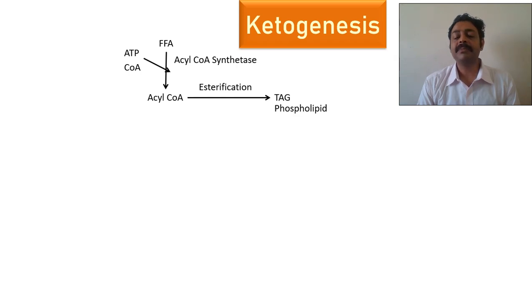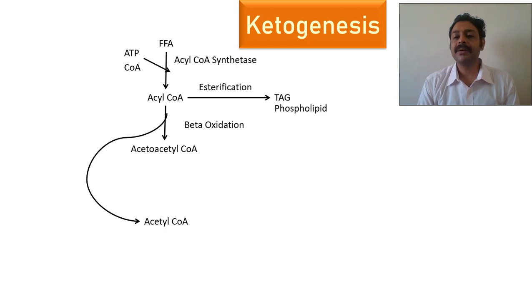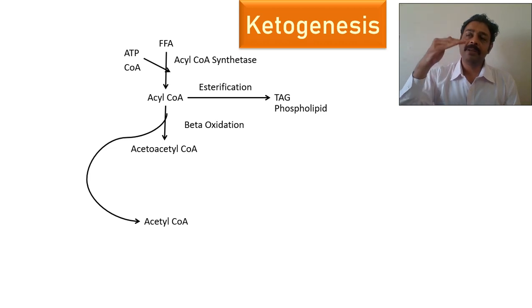It cannot become phospholipid or triacylglycerol because it is a starvation condition. So it goes for beta oxidation and has to produce acetyl CoA. This is the normal course of events, and it also happens during starvation. But what is the step just above the production of acetyl CoA? For example, palmitic acid has 16 carbons, and you keep on breaking it: acetyl CoA, acetyl CoA, acetyl CoA.